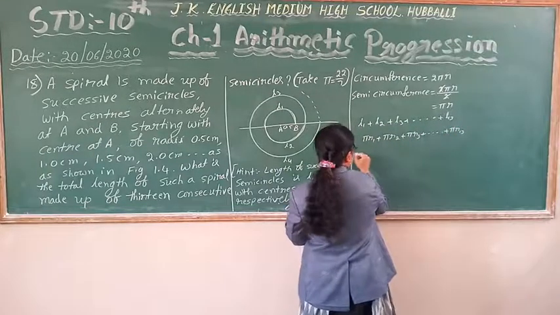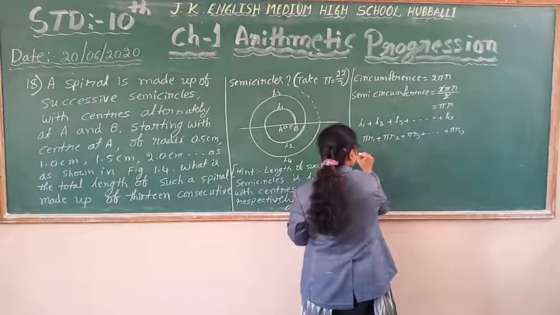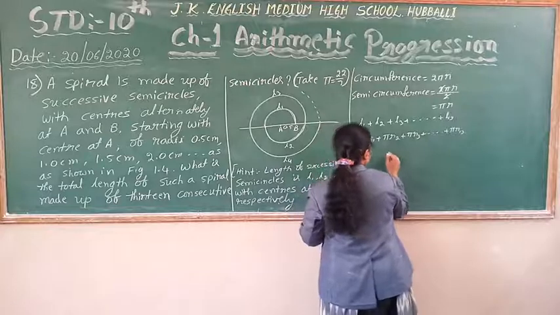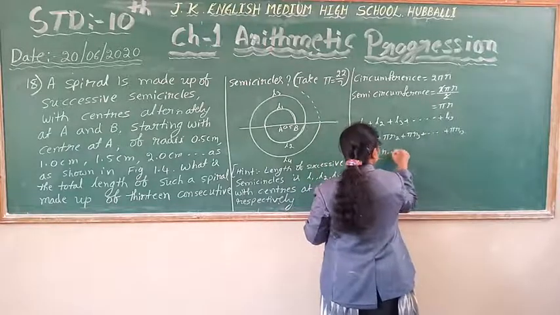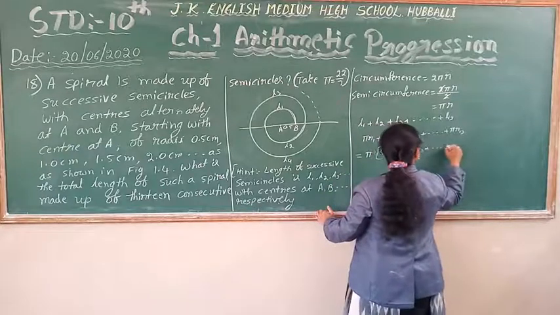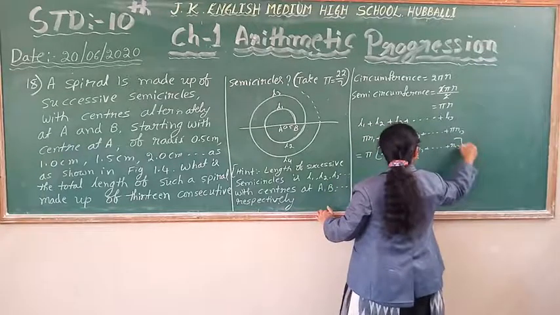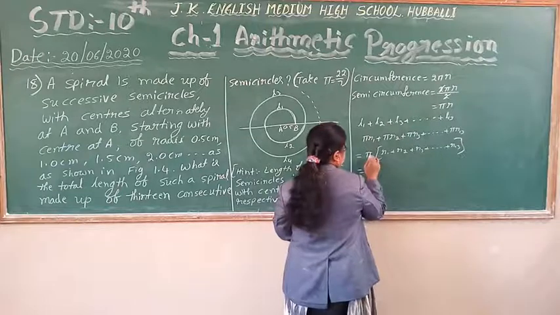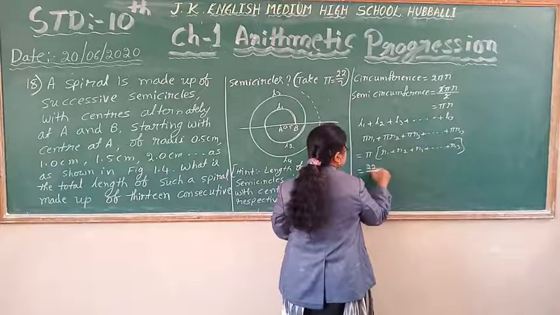Pi is common in all, so I can take pi out. Then it becomes r1 plus r2 plus r3 and so on, up to r13. The value of pi is 22 by 7.